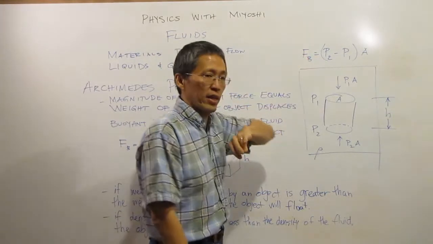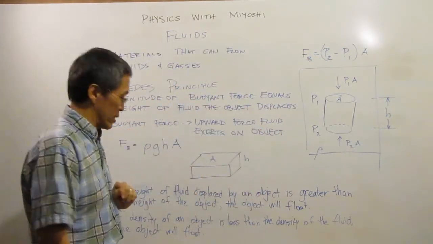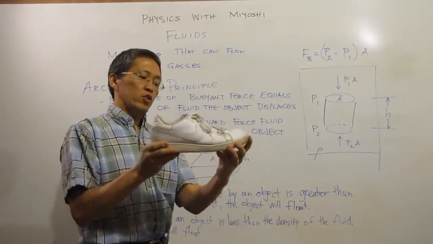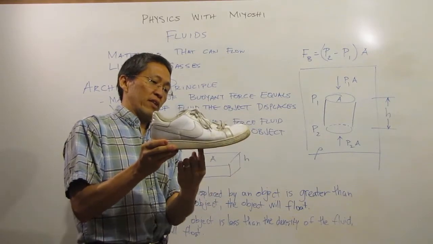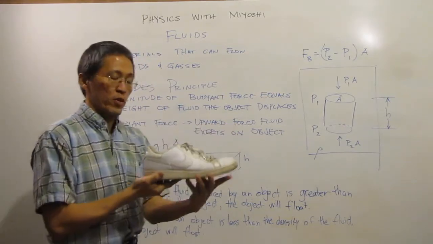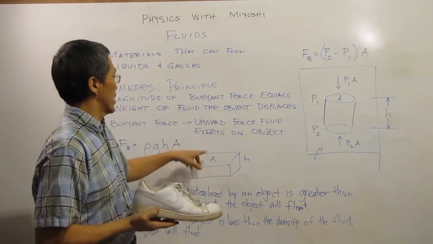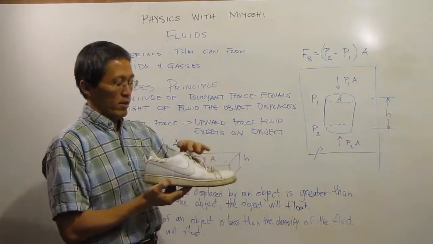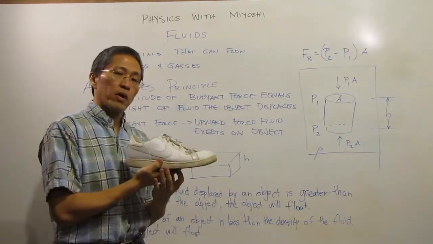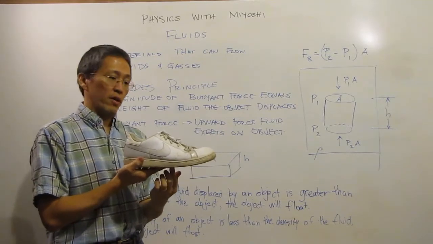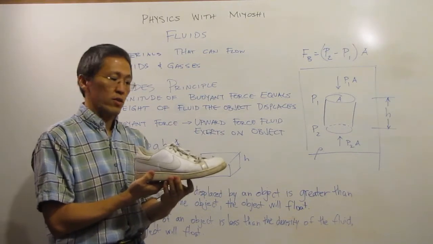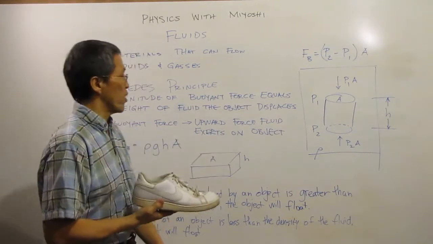We can look at a couple other things. The buoyant force is actually the upward pressure multiplied by the area. If I have my little shoe boat here, I would have the area of the bottom, and the upward pressure that my fluid, in this case my air, is exerting on it, multiplied by that area, gives me how much buoyant force is going up. In this case, the force pushing up is smaller than its weight, so from Newton's second law, we know that it's going to fall.